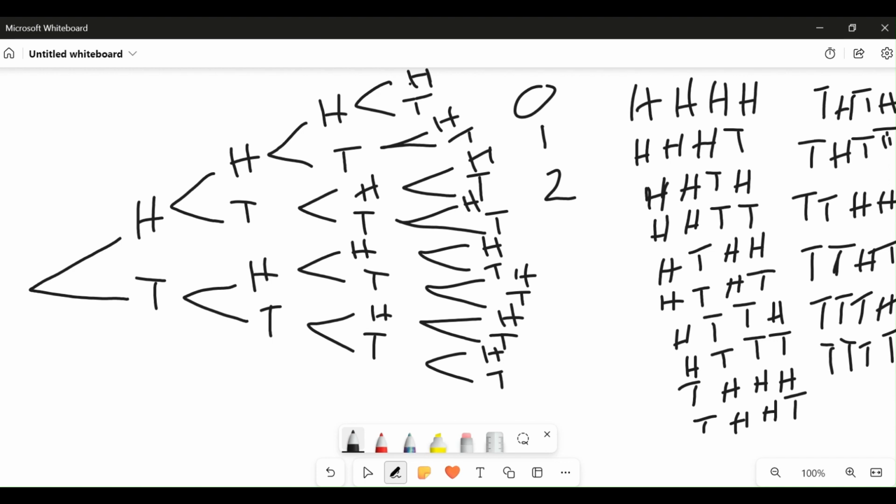We can have three tails, and we can have four tails. All right. So the possible number of tails we can have in our random experiment is either zero tail, one tail, two tails, three tails, or four tails.